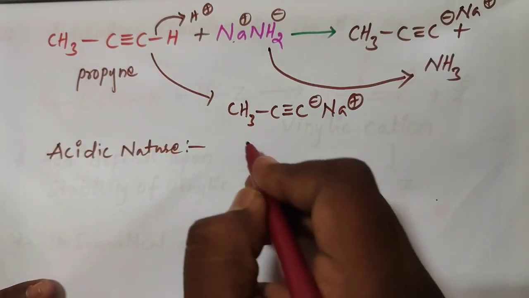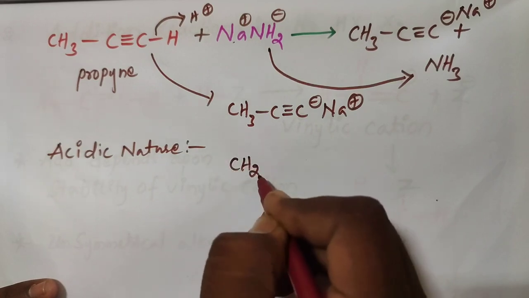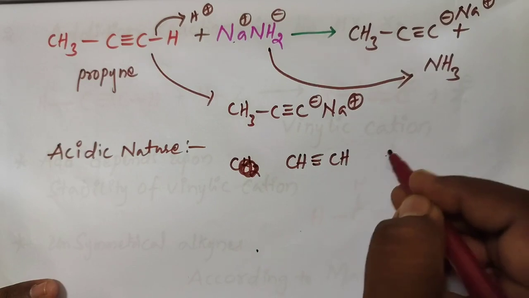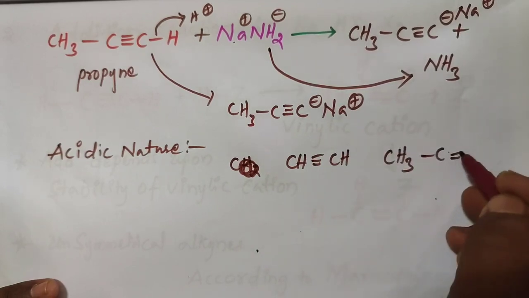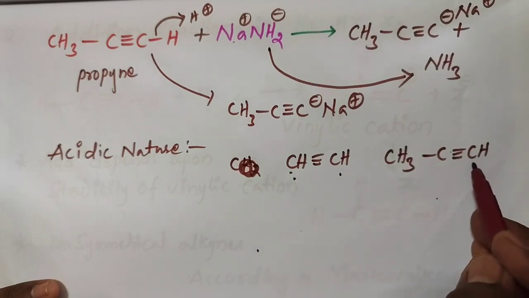Now we compare ethyne and propyne. Ethyne is CH triple bond CH, propyne is CH3 C triple bond CH. Ethyne contains two hydrogens on triple bond carbons, while propyne contains only one.